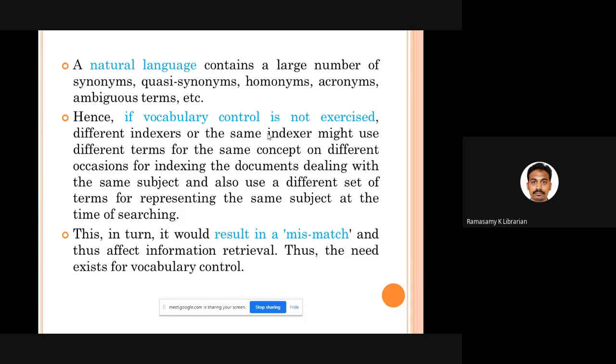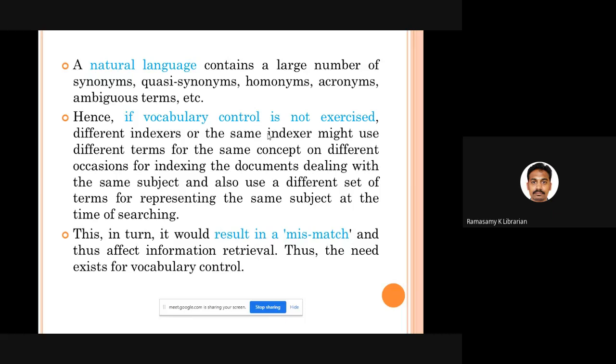In natural language, we have synonyms, quasi-synonyms, homonyms, acronyms, and terms that are not clear. If you are using natural language, that will create a lot of problems for our users to search and retrieve a document. The problem is that if you are a cataloger in a library, you may not use the same terms for indexing a particular book.